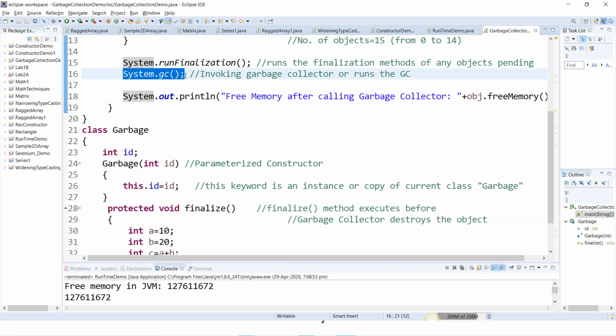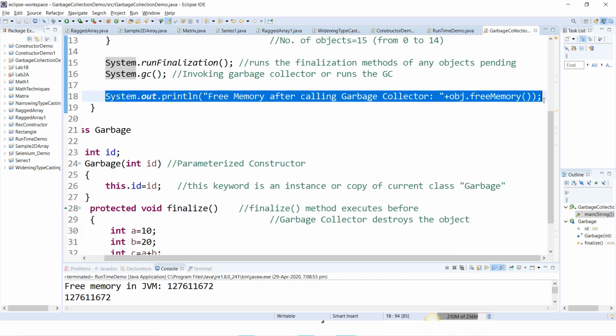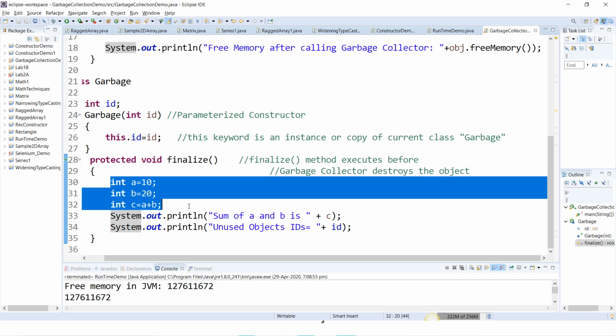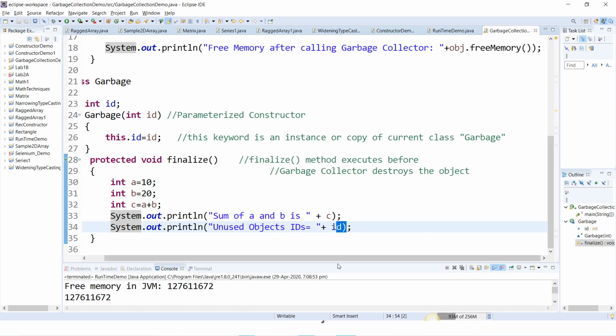It will execute all the instructions next to the garbage collector first. It will print this particular message, obj.freeMemory. Then it will display the answer for this one, that is 30. Then again, what is the id? Again 30, what is the object id? 30 object id, like that. We'll see that now.